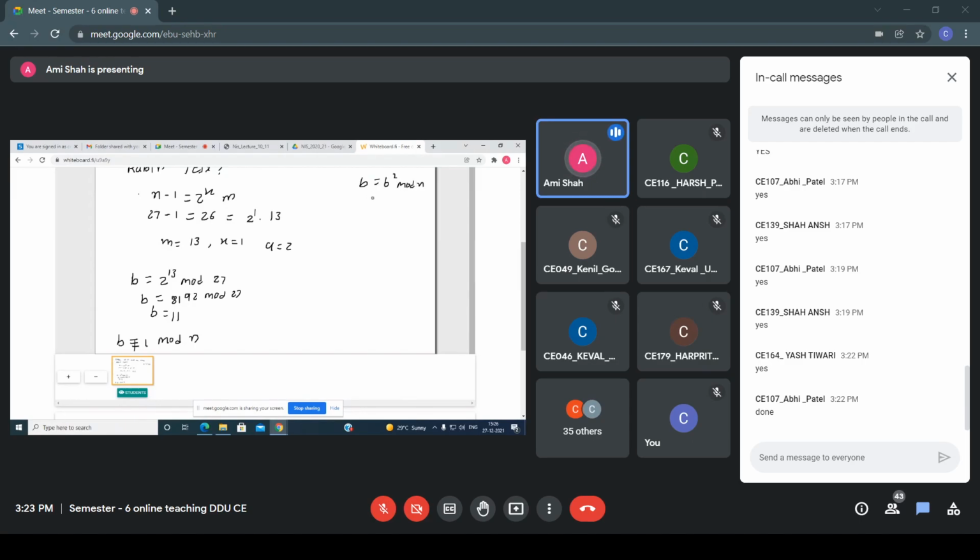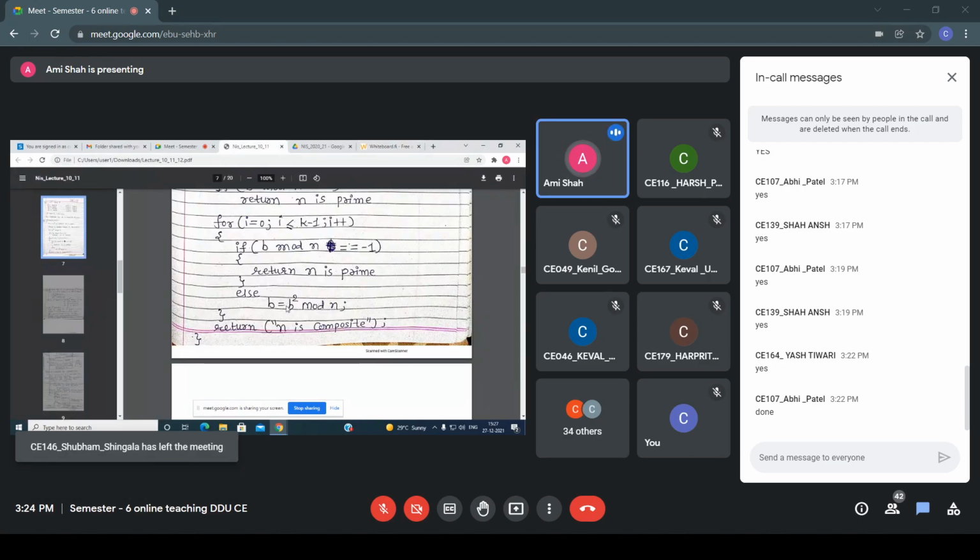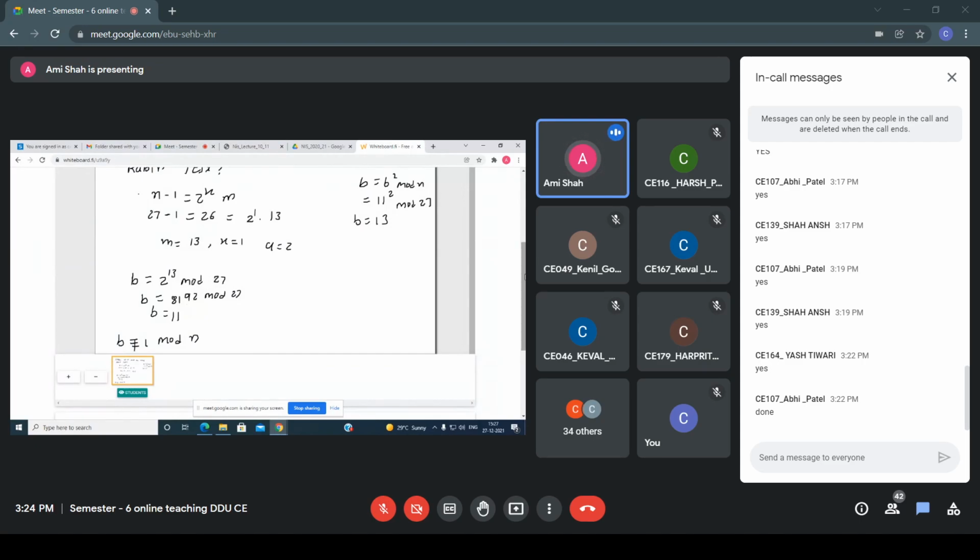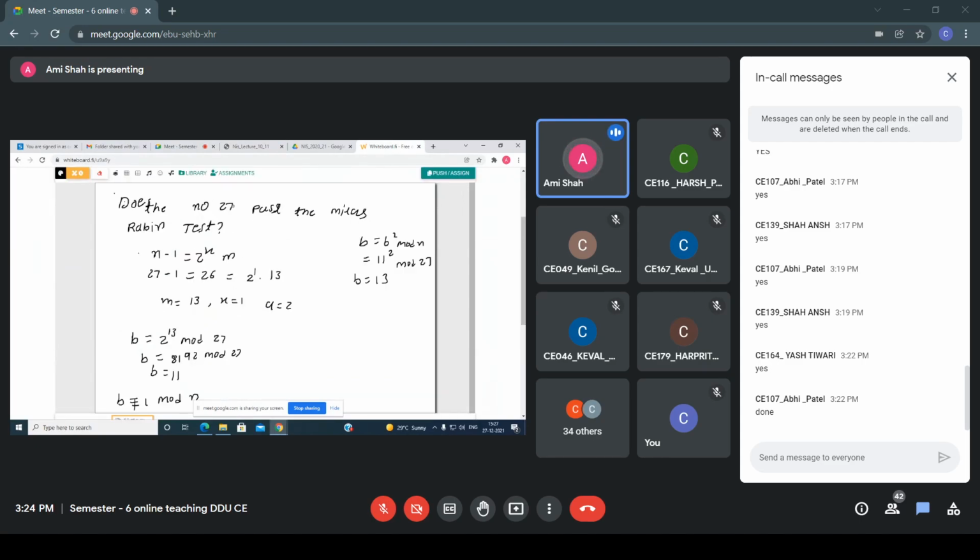Right, so now what is our b value? The b value is 11, so 11 square mod n, where n is 27. Here you are getting the value 13. Right, I am performing this b square. Finally, since i goes from 0 to 0, after calculating this it will print the message that n is a composite number. And according to our algorithm, and obviously all of you know, 27 is a composite number. So my algorithm says that it's a composite number.